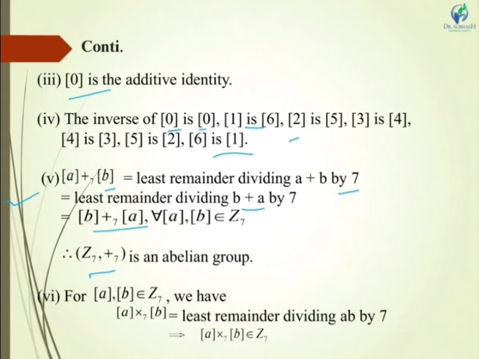Now next we have to see with respect to multiplication. For A, B belonging to Z7, we have A cross B equal to the least remainder on dividing AB by 7. So we can say that closure with respect to multiplication is satisfied.